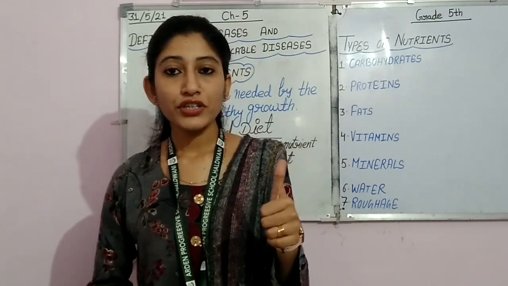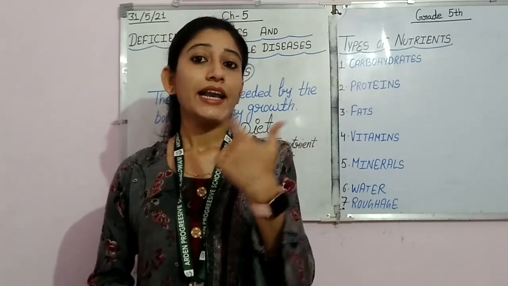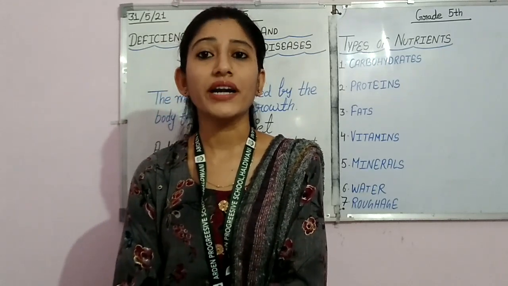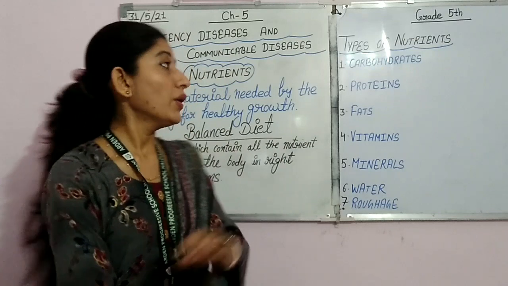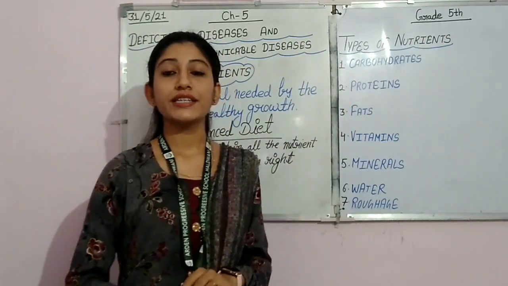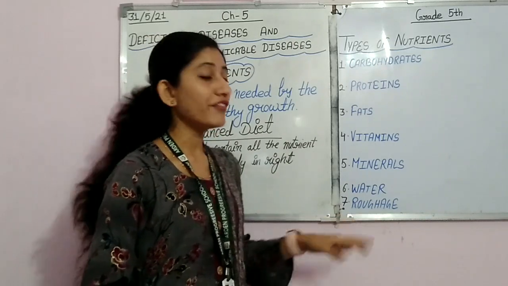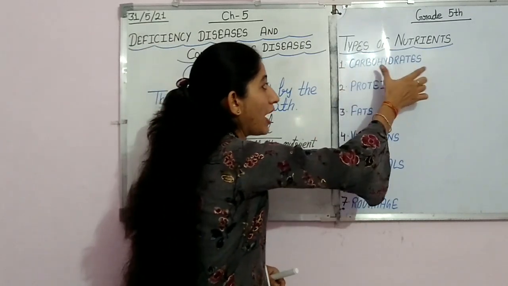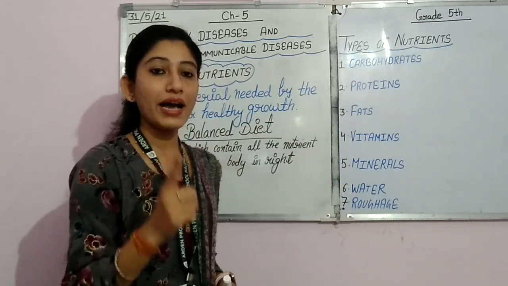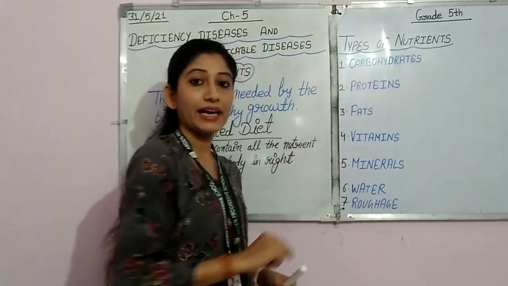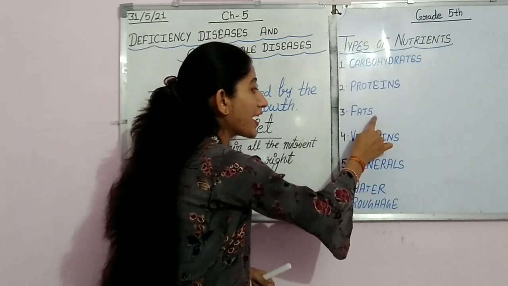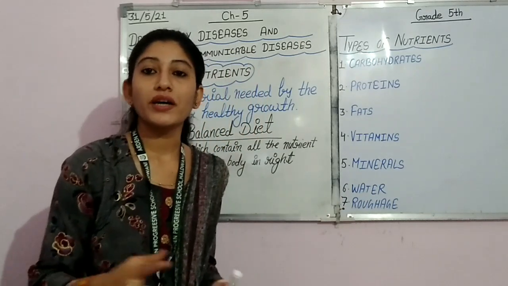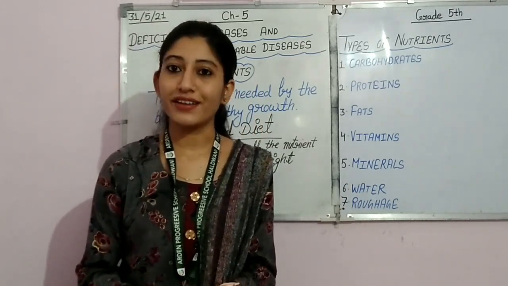Now, I told you about the nutrients, I told you about the balanced diet. Let's see now, as I said that we have different types of nutrients. So, what are these different nutrients? When we talk about the types of nutrients, then we have mainly 7 types of nutrients. And what are these? These are carbohydrates. The number 1 is carbohydrate. Then second, proteins. Third one is fats. Fourth one is vitamins. Fifth one is minerals. Sixth one is water. And seventh one is roughage.